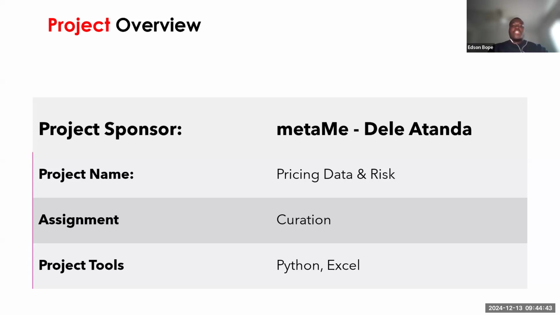So the first step on this project is the curation, which is the aggregation of the data sets. The second step is to give the data set a risk score. And the third step is to give it a price. Our main tools right now on this project are Python and Excel. As I mentioned earlier, I'm looking at the curation process. And on the risk scoring part, Amit Rajendra is my teammate who is looking into that. And the pricing part right now, Tololo Peshwaga is looking into that.